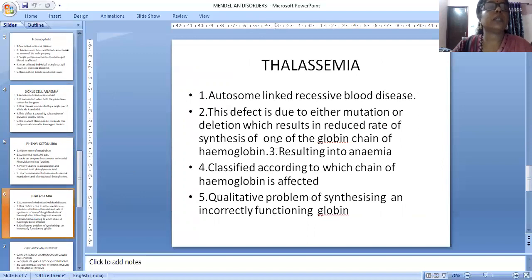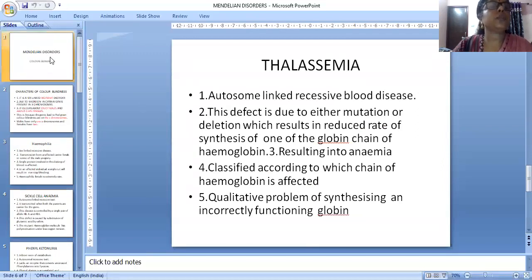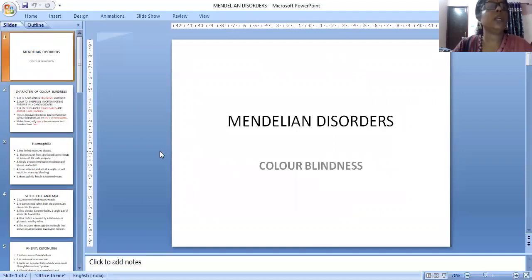These three are there. So today we covered the topic Mendelian disorder. It is called Mendelian disorder because it follows the law of inheritance put forward by Mendel. As it follows the law of inheritance, it is called a Mendelian disorder.